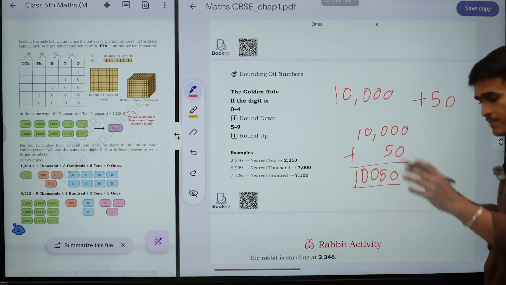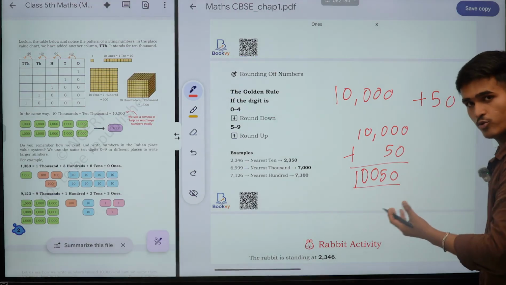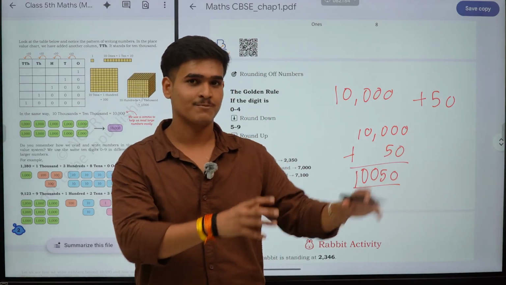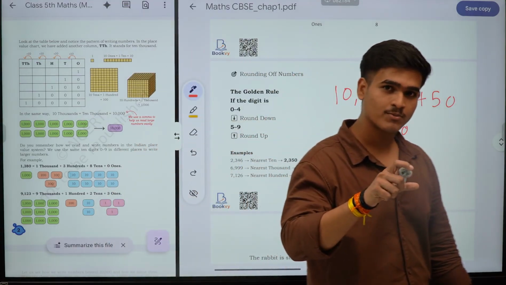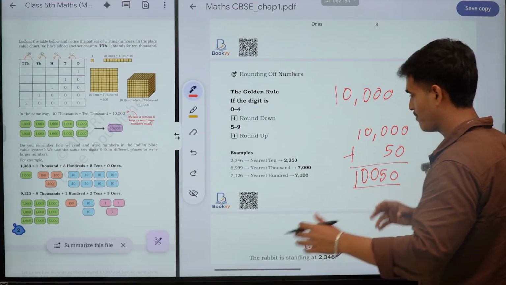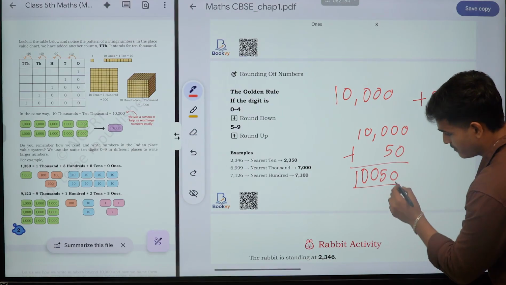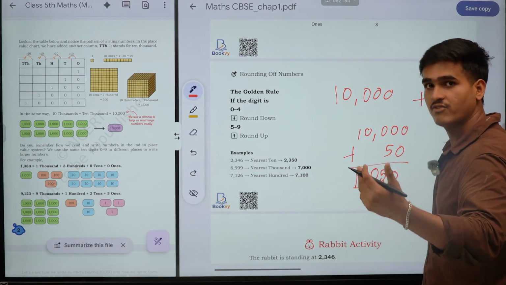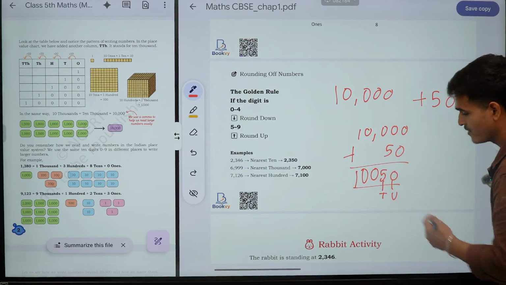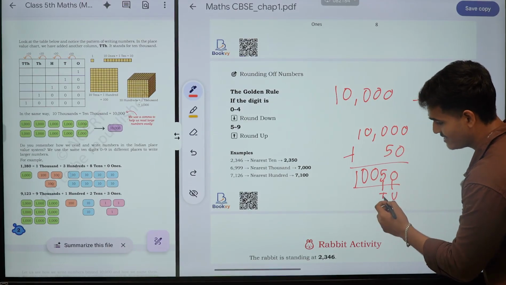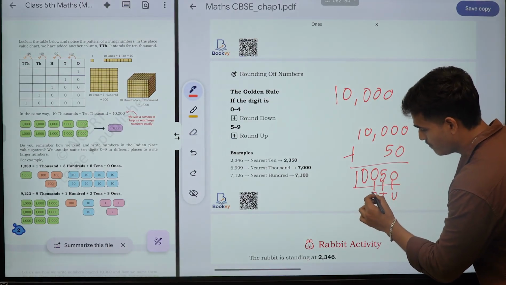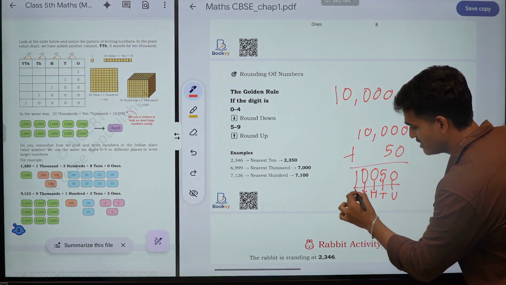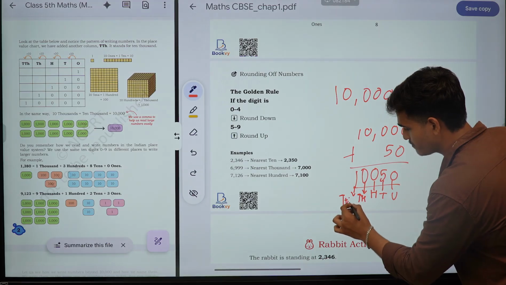So see, always you have to go from the back. Actually maths always works from the back only. You have to read the questions also from the back. You have to read the numbers also from the back. So we'll read from the end. This is the unit place. This is the tens place. You have learned in the first, second standard, I know. But still, this is the unit place, this is the tens place, this is the hundreds place, this is the 1000 place, and this is the 10,000 place.